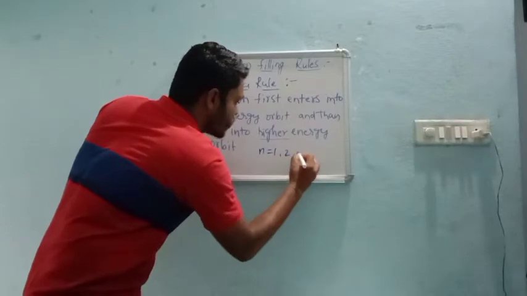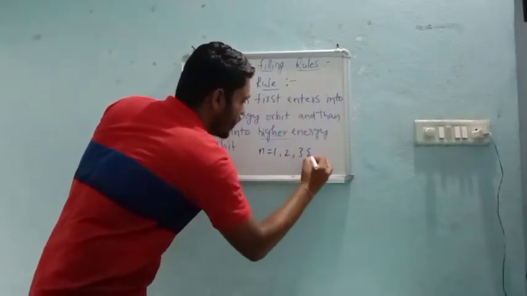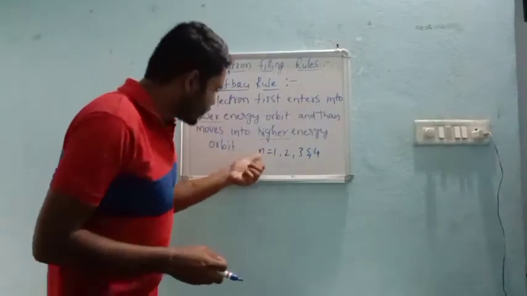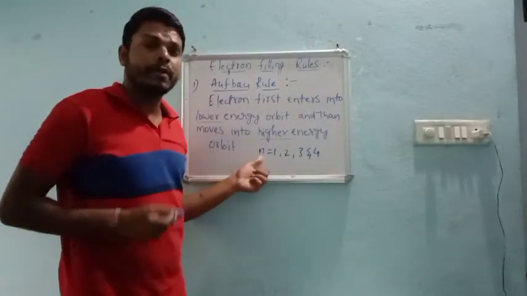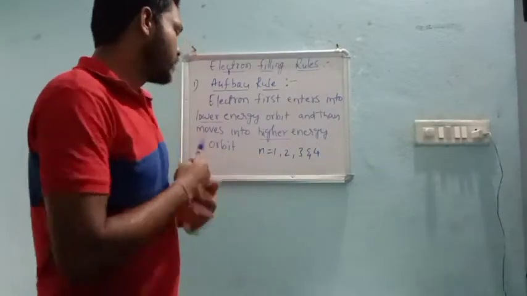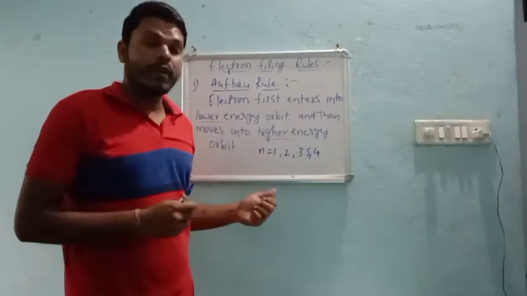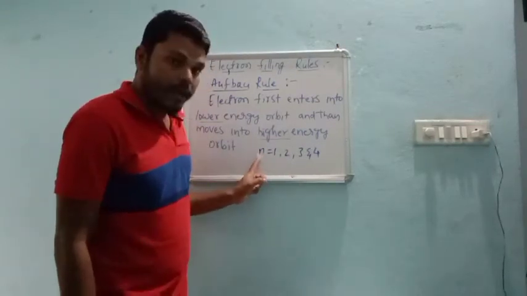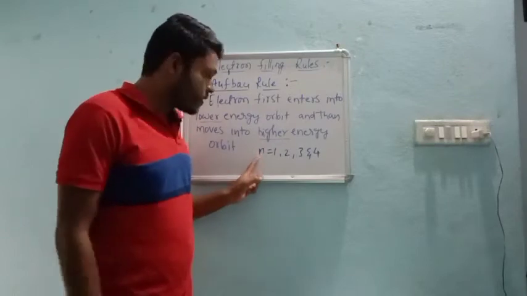That means n is equal to 1, 2, 3 and 4. Here this n is nothing but the principal quantum number, and this principal quantum number explains the energy level of different shells.